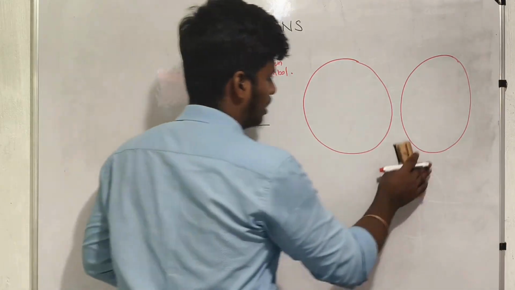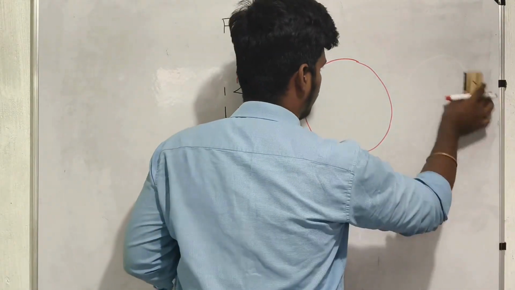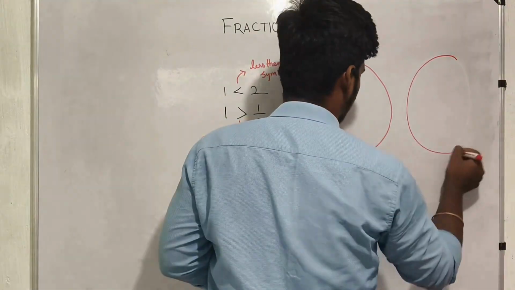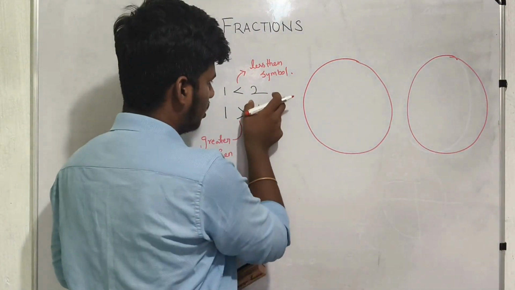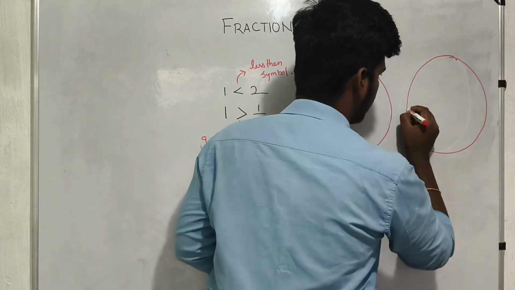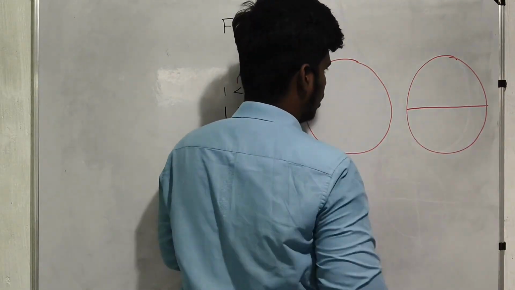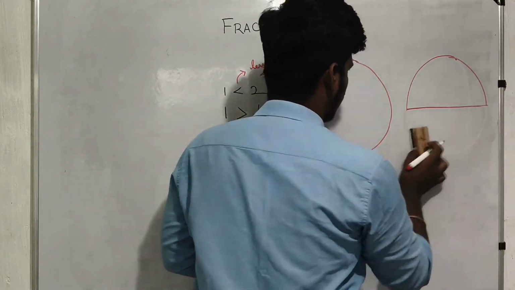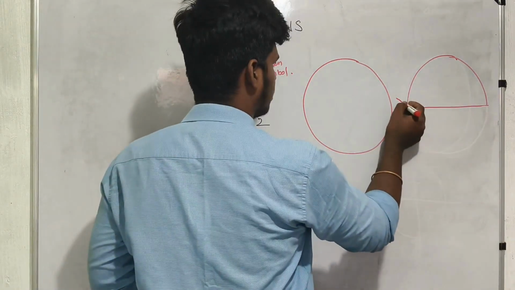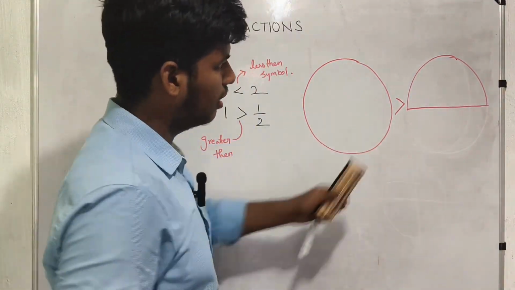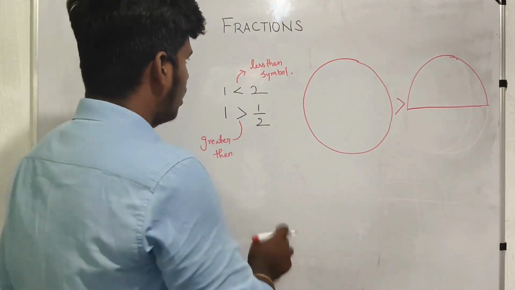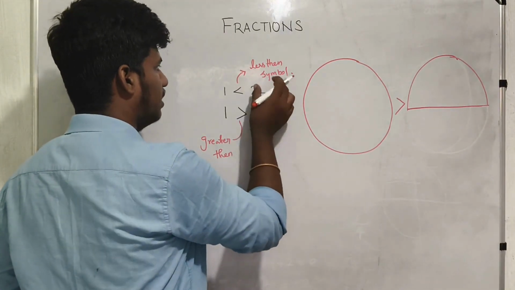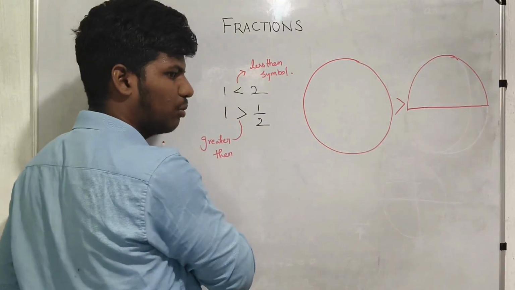So here you see, okay, we have that. This is 1. Here only half. So I just take the half piece. So now see which one is greater than. This is greater because this is only half a piece. So this is small. In the numerator we have a big number. So the previous number is smaller.